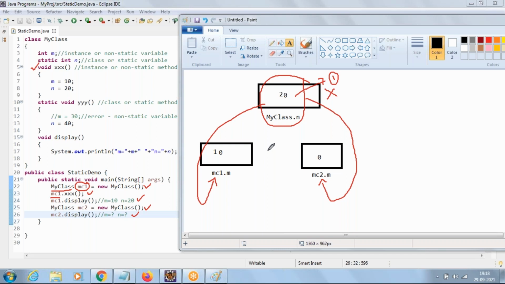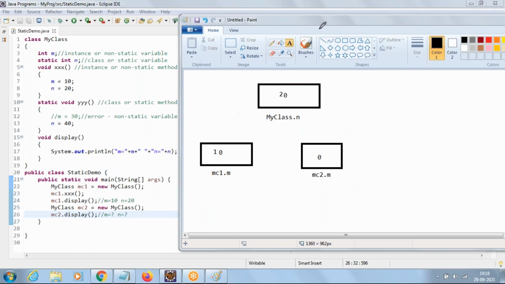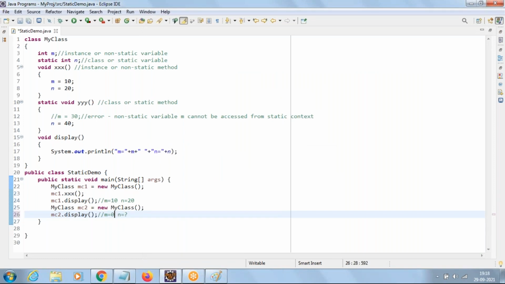I'll take one more example on this, on when to think of the static keyword. For now, coming to this program, what will be the output we get here? M is 0 and N is 20.